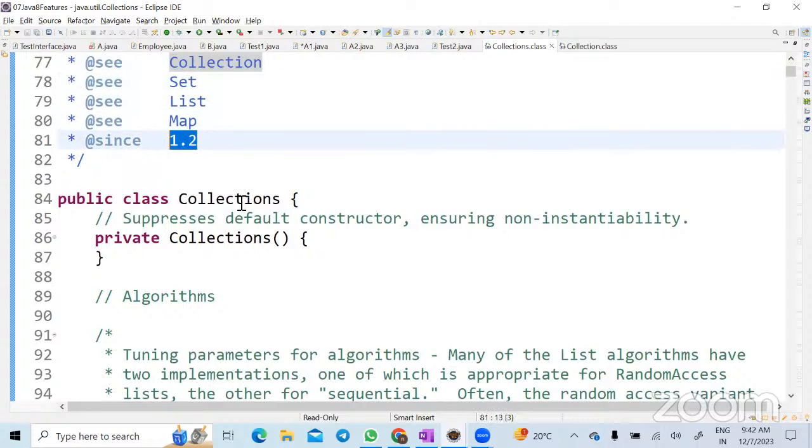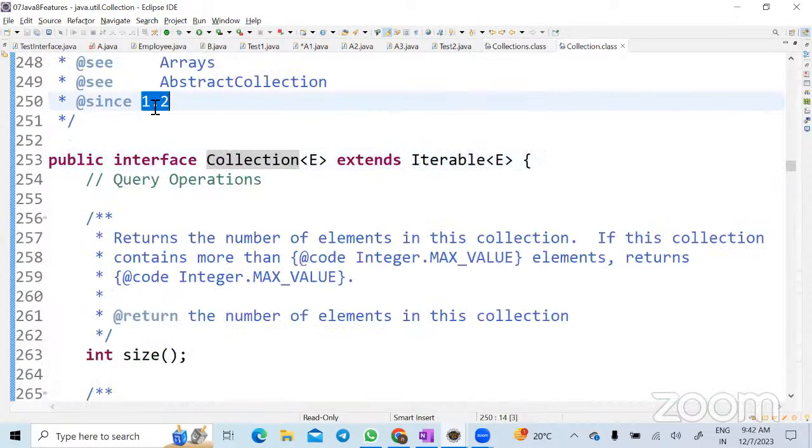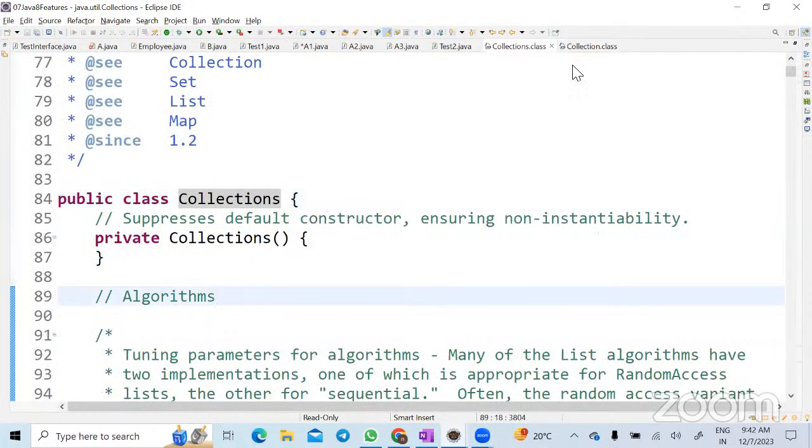So can I say that utility methods means, see here, Collection is an interface. It is there from 1.2. Whenever it is an interface in the Java 2 version or Java 1.2 version, can you write non-abstract methods in an interface? No. It can have only abstract methods, right? At that time, long back. Yes. Now, ArrayList is not synchronized. In order to make it synchronized, they have to write some code. Can they write that method in the Collection interface?